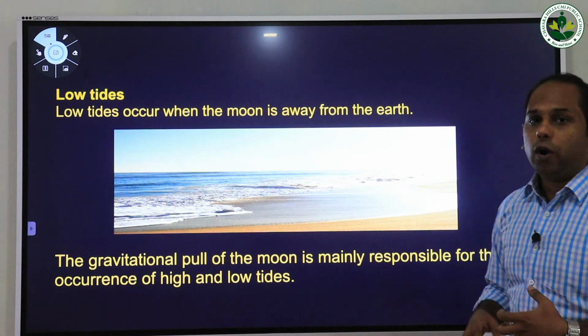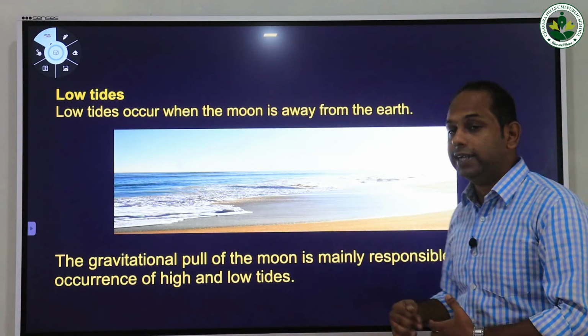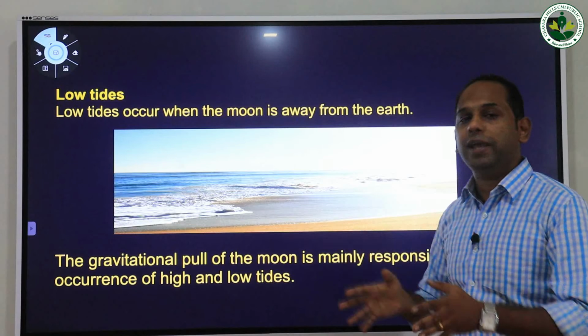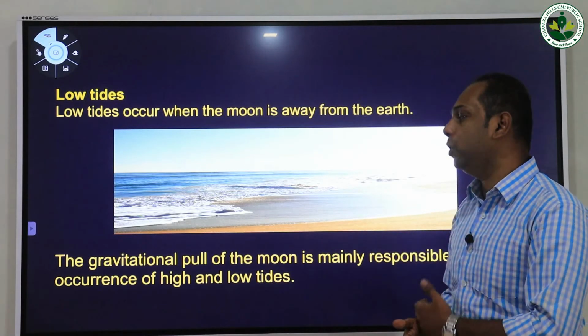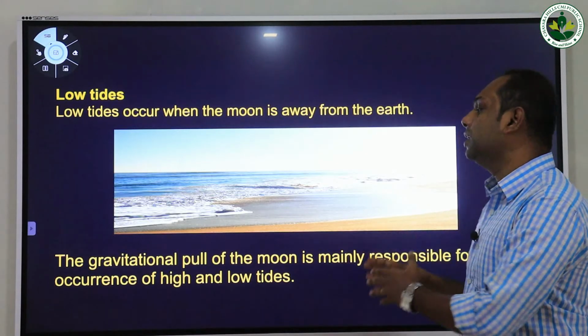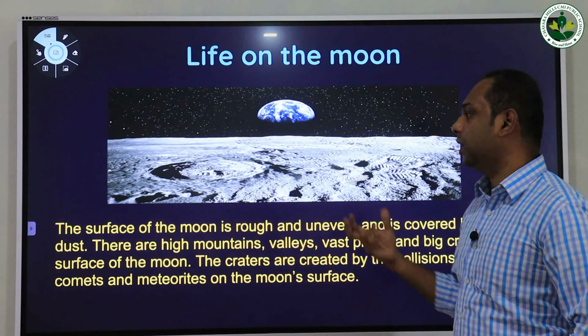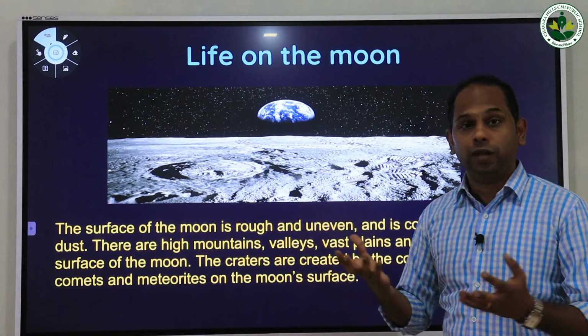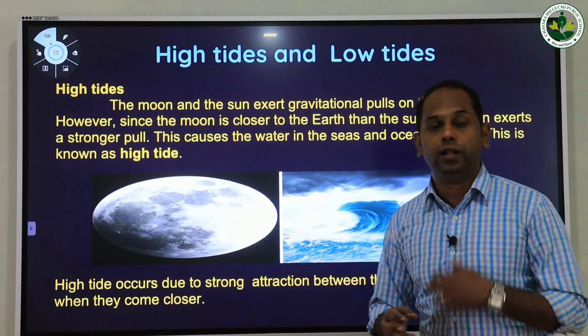So on Earth, we experience both high tides and low tides on different days. So what is the major reason for high tide and low tide? Due to the gravitational pull from the moon toward the Earth. Okay, in today's class, we have studied the basic features of the surface of the moon. Then we have studied how the high tide and low tide occur on the Earth.